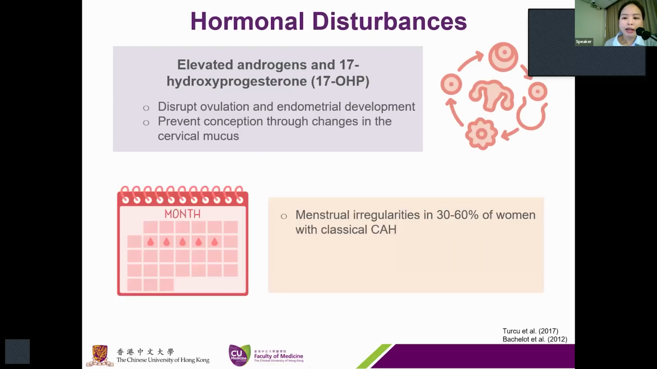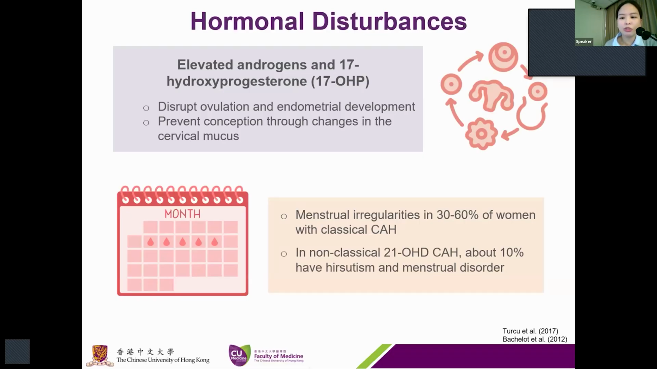And menstrual irregularities are seen in about 30 to 60% of women with the classical form of CAH. And in non-classical 21-hydroxylase deficiency CAH, about 10% will have hirsutism and a menstrual disorder. For most females who are adequately treated, menses are normal after menarche, and pregnancy is possible.